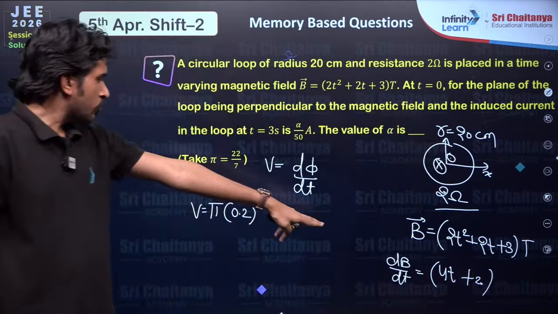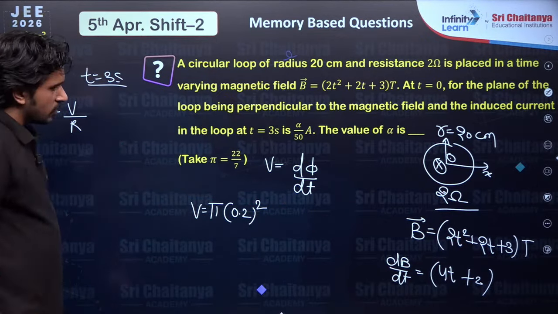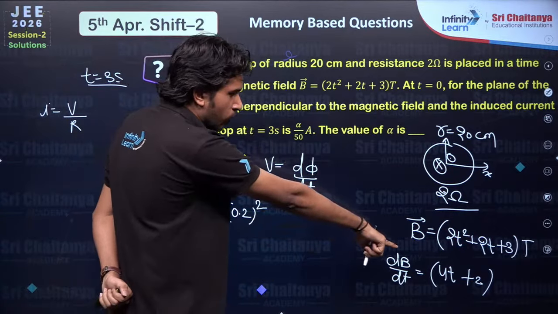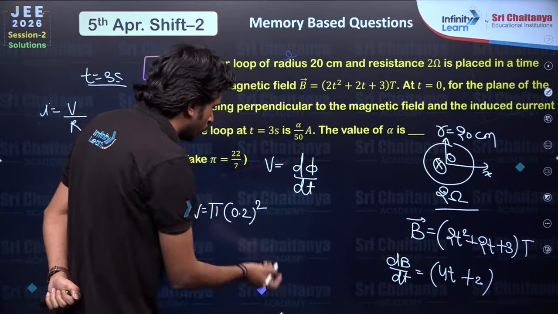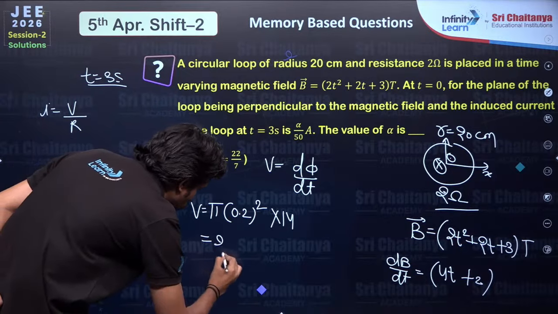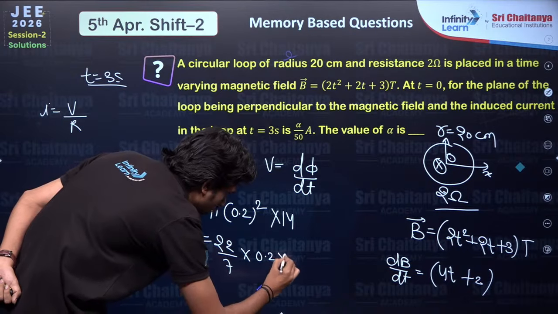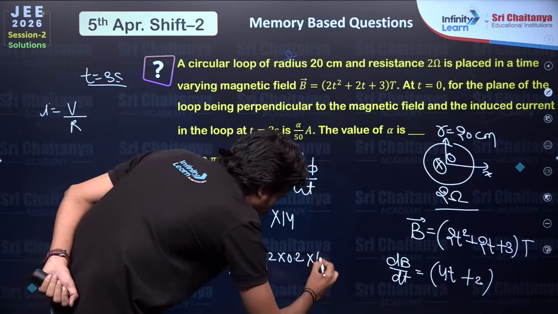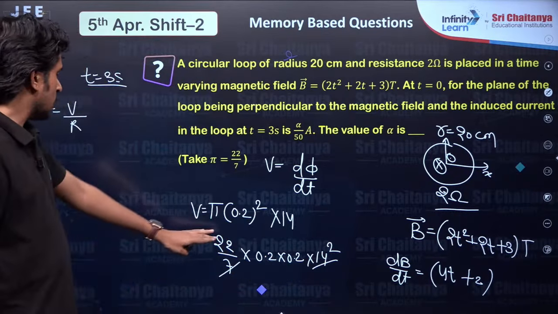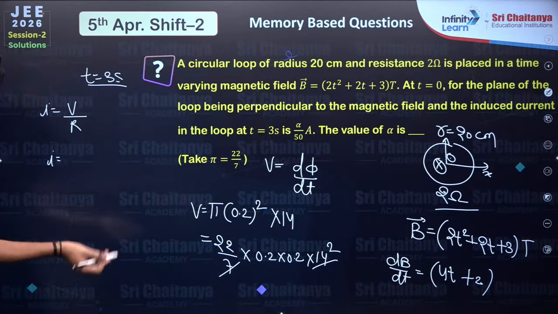Now put values at t equals 3 seconds: 4 3s are 12 plus 2, 14. Now 22 by 7 into 0.2 into 0.2 into 14. Now 7 to the 14. So that is the voltage.